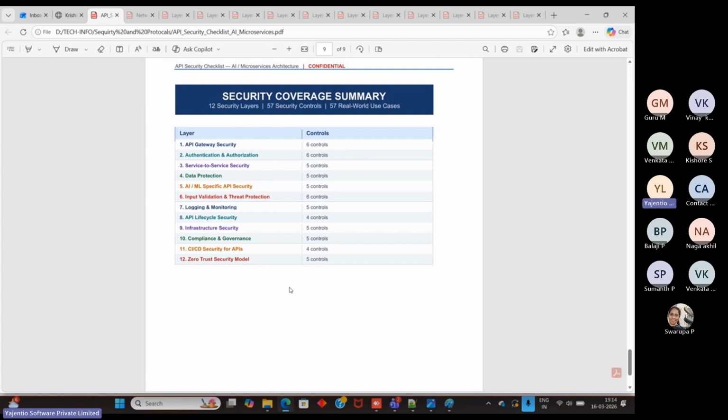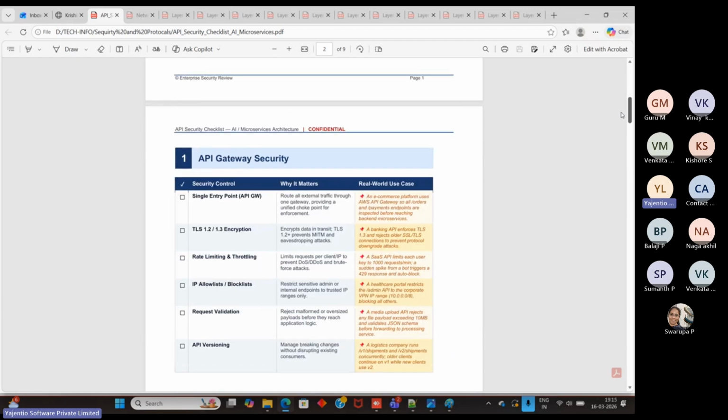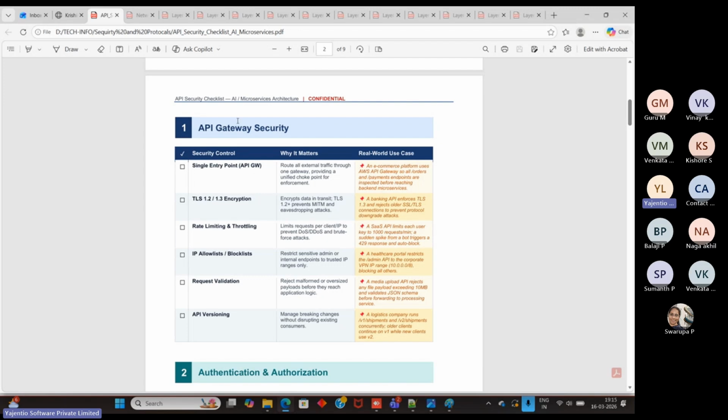So, coming to the first point: API gateway security. The API gateway is the first security layer. Whenever a request is sent from anywhere, it hits the API gateway first, and you should maintain these things: single entry point, TLS 1.2 and 1.3 encryption, rate limiting, IP allow list, request validation, and API versioning.